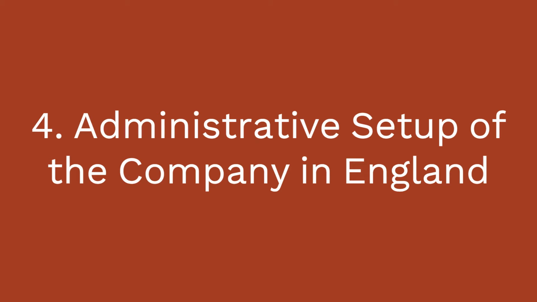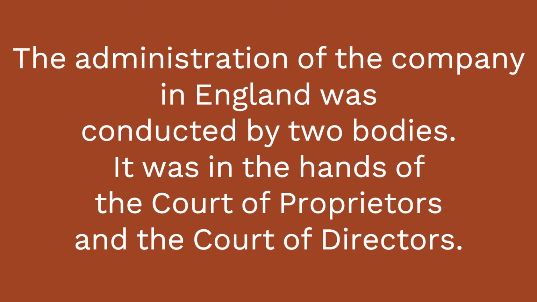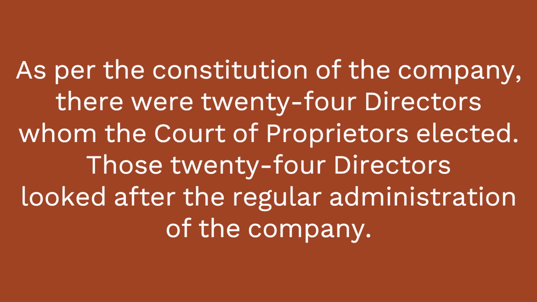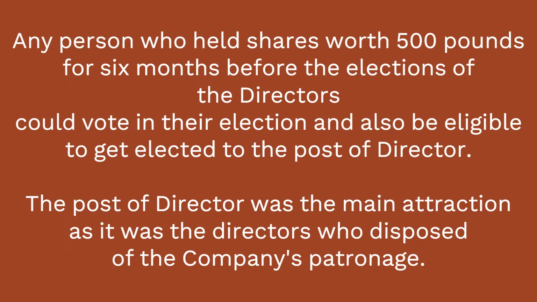Cause 4. Administrative setup of the company in England. The administration of the company in England was conducted by two bodies. It was in the hands of the Court of Proprietors and the Court of Directors. As per the constitution of the company, there were 24 directors whom the Court of Proprietors elected. Those 24 directors looked after the regular administration of the company. Any person who held shares worth £500 for 6 months before the elections of the directors could vote in their election and also be eligible to get elected to the post of director. The post of director was the main attraction as it was the directors who disposed of the company's patronage.